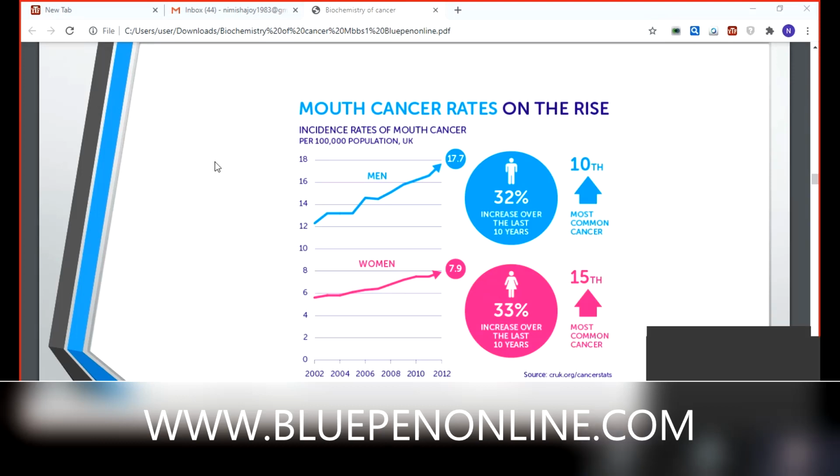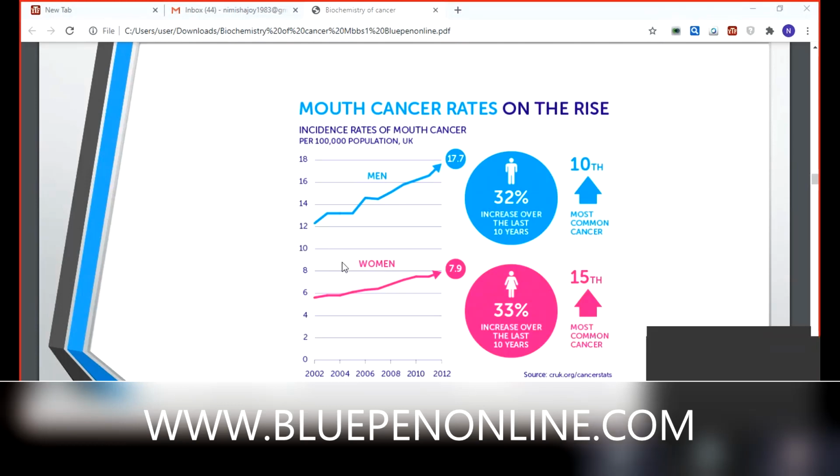So it is difficult to cure this disease if we can't detect it in an early stage. In the first stage we can cure that disease, but if it converts to the second or third stage, we can't cure it. We can extend the life, but we can't completely cure this oral cancer.